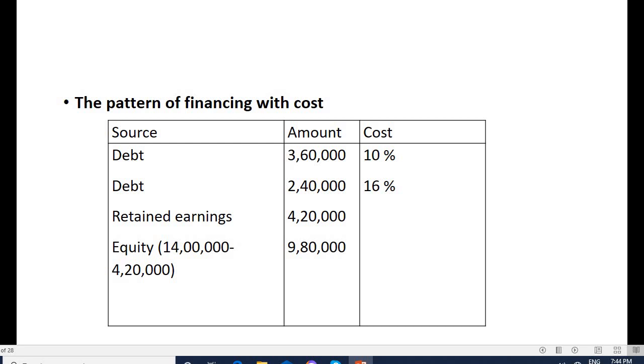With cost means what is the cost? That is debt 3,60,000. There are different slabs for different amounts. So debt 3,60,000 is at 10%, and debt of 2,40,000 is at 16%. In total we are raising 6 lakh, 3,60,000 at 10% and 2,40,000 at 16%. And in the company there is retained earnings, that is 4,20,000. So after deducting 6 lakh debt, 14 lakh is to be raised. In that 4,20,000 is retained earnings. So the remaining to be raised through equity is 9,80,000.